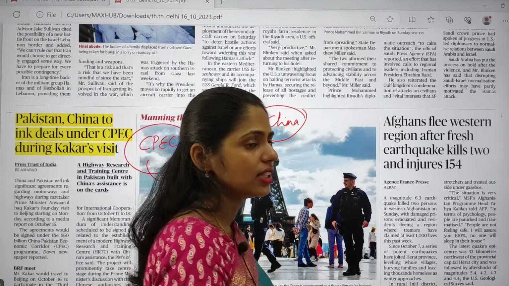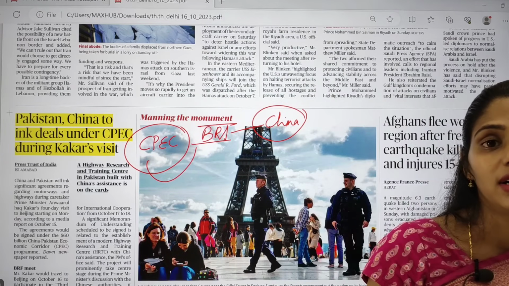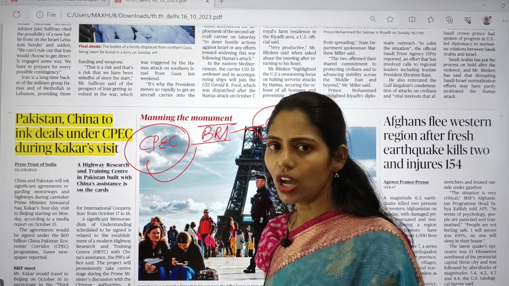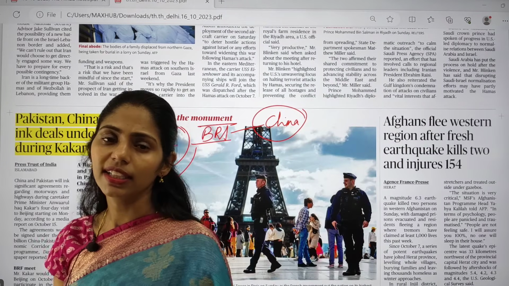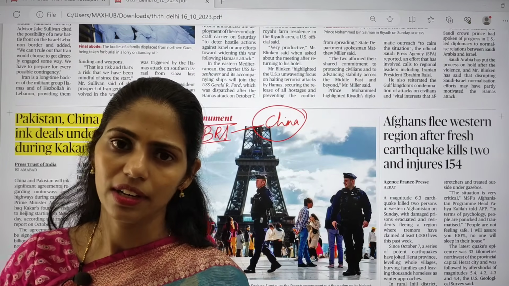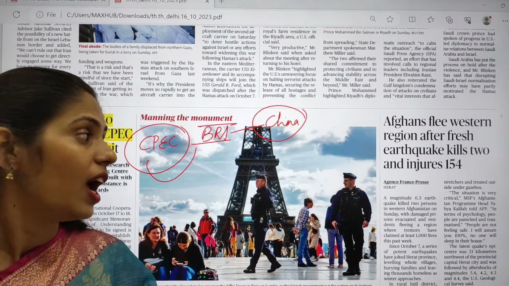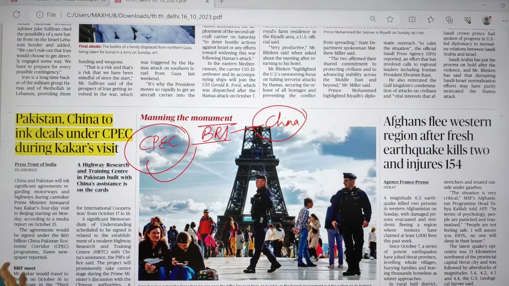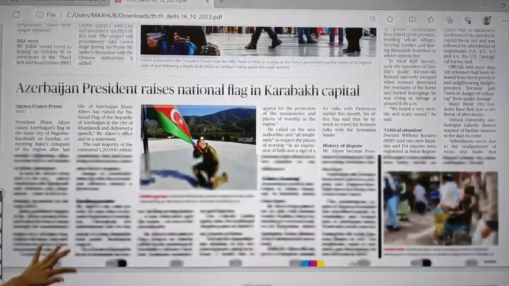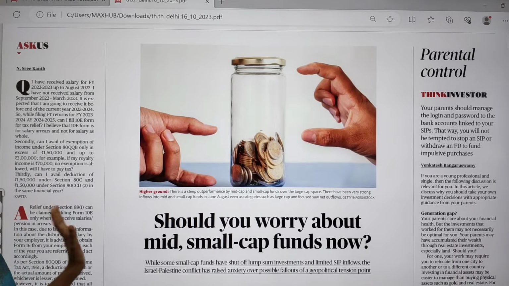India says that this area also comes under the part of our country, so without the permission of India, how can other countries pass through the territory of a country? So this is the issue here, and you have to see what the CPEC is.